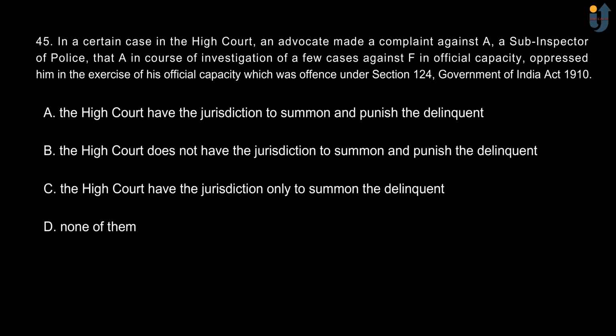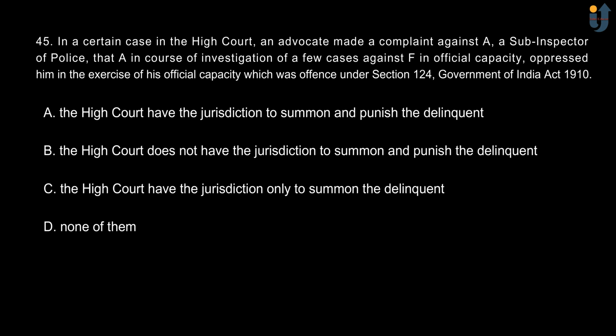Next, in a certain case in the High Court, an advocate made a complaint against A, a sub-inspector of police, that A, in course of investigation of a few cases against F in official capacity, oppressed him in the exercise of his official capacity, which was an offence under section 124 Government of India Act 1910.